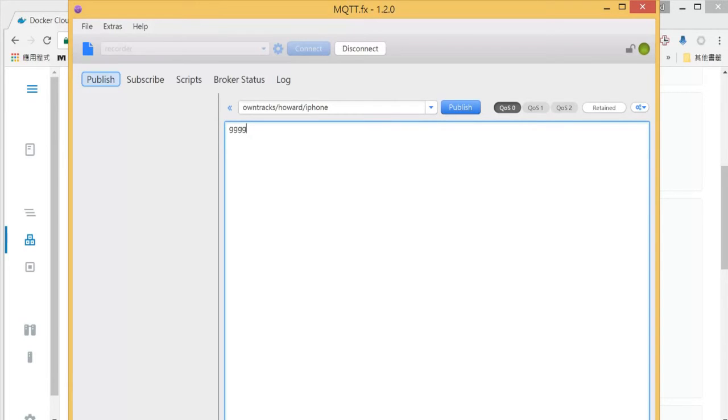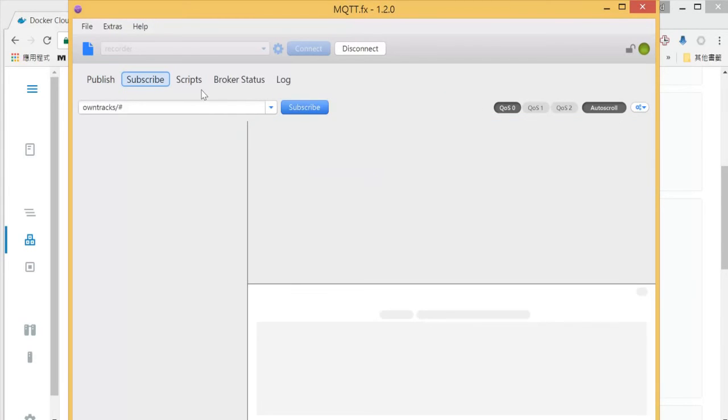Okay, so if that is set up correctly, that means when we publish the channel or topic OwnTracks slash Howard slash iPhone GGGG, the GGGG message will be published to the MQTT server on the cloud and come back to OwnTracks slash pound.